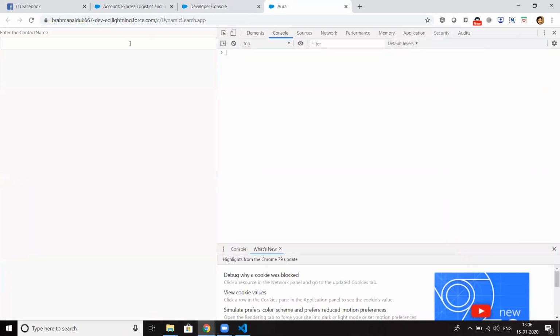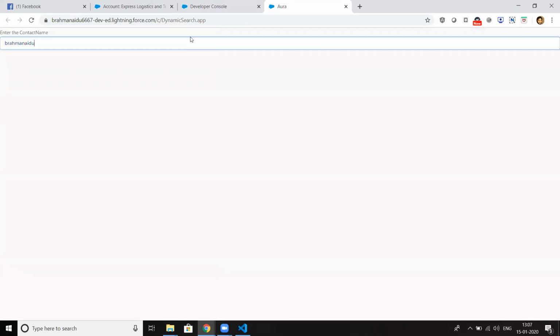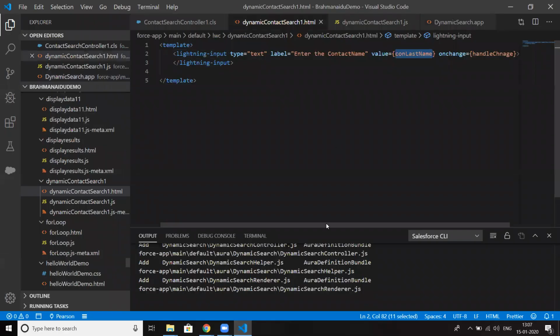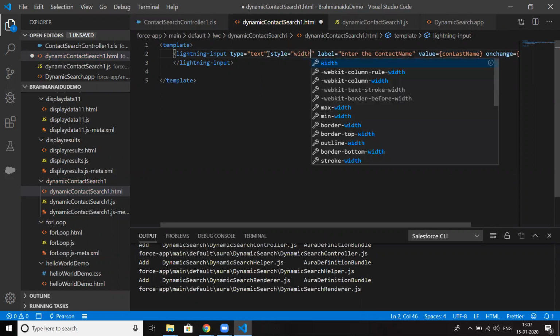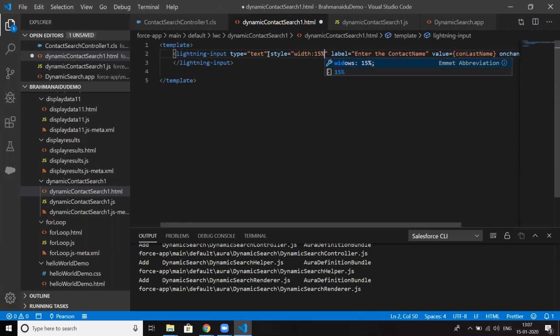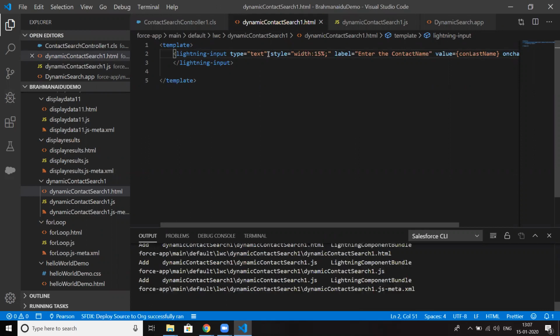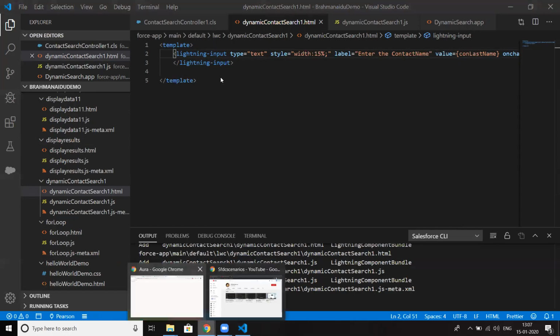Console. Okay, so I'm getting a value. So let me reduce the input field size. Okay, so style equal to width of 15%. Okay, so let me push the code to the source org. Okay, so let me refresh the application.